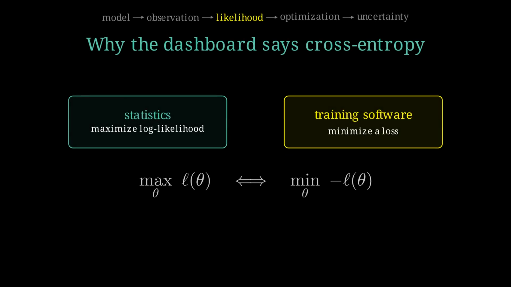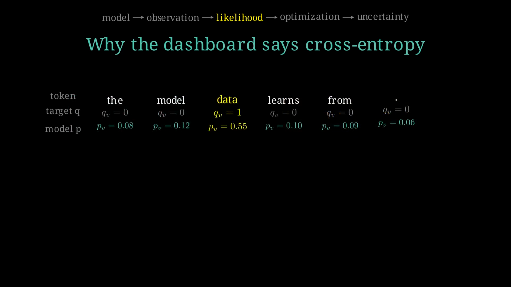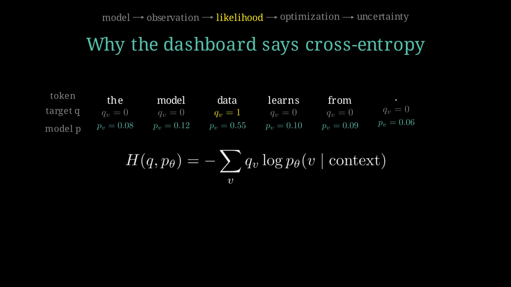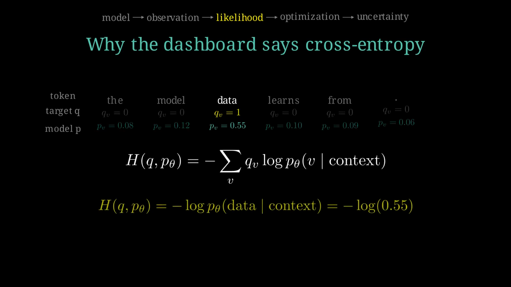Training dashboards usually say cross-entropy, not likelihood. Are these different objectives? For a categorical next token target, they are the same calculation viewed from opposite directions. Represent the observed token by a one-hot target distribution, 1 at the token that occurred and 0 everywhere else. Categorical cross-entropy multiplies each target entry by the log of its predicted probability. Every 0 term vanishes, leaving only negative log probability of the observed token.